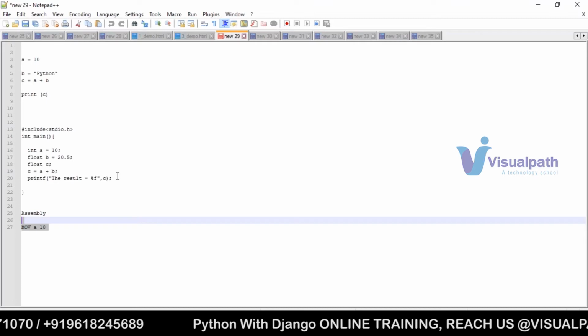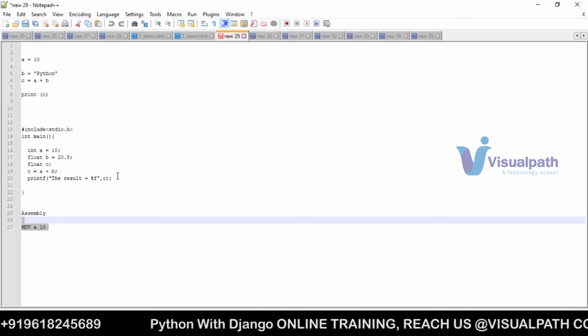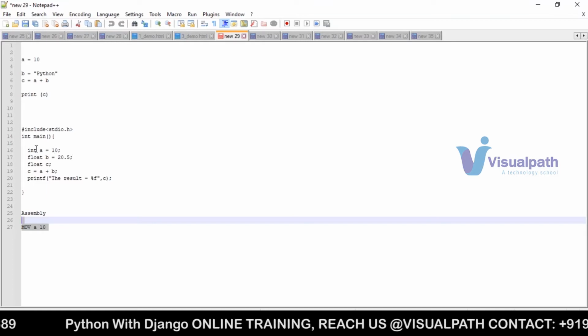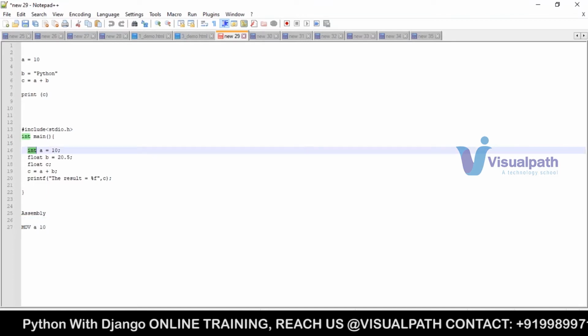You are comparing Python code versus C programming code. Dynamically typed means, if you see the C programming language, what is the syntax here?